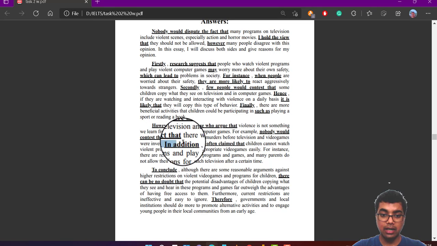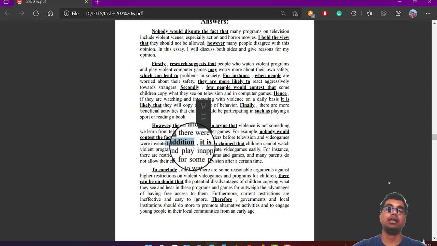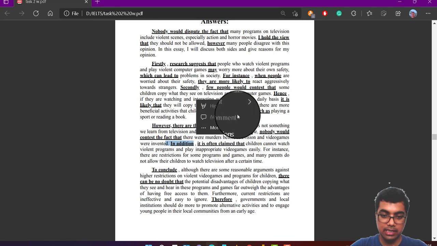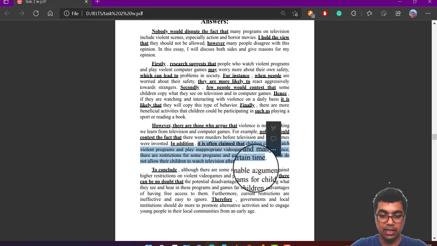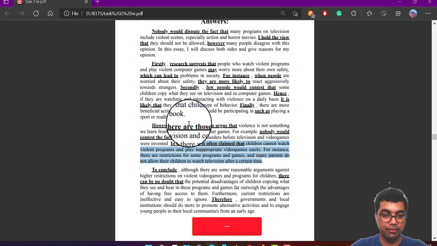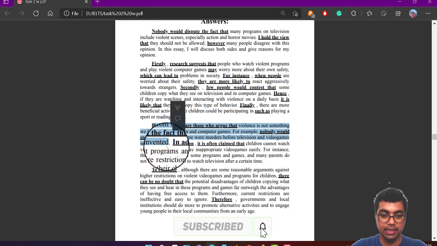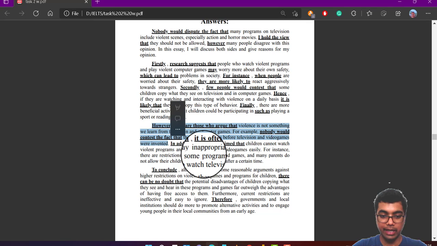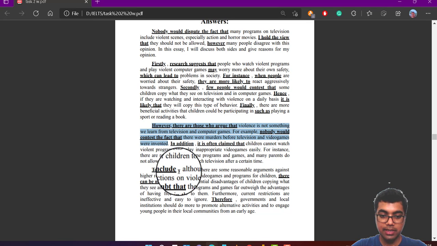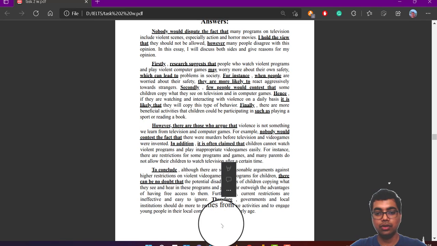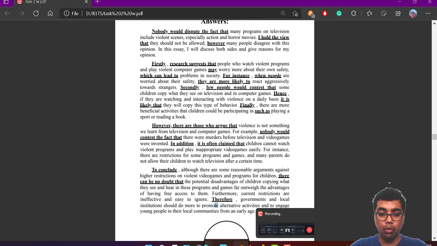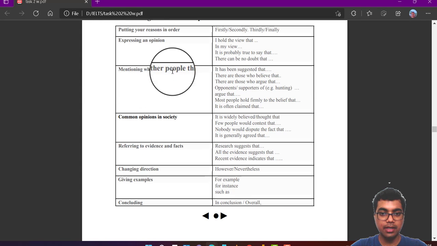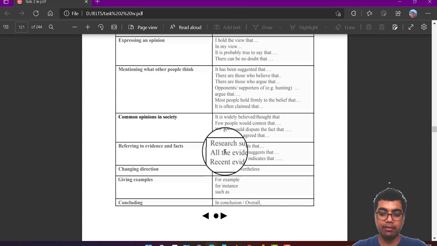In addition is a very good phrase if you want to add a viewpoint that is different from the previous sentence, but the flow of the paragraph is in the same direction. To conclude, but here I will suggest you write in conclusion. So these are the phrases that you will use. I want you to just take a screenshot of this and stick to the phrases that I have given.